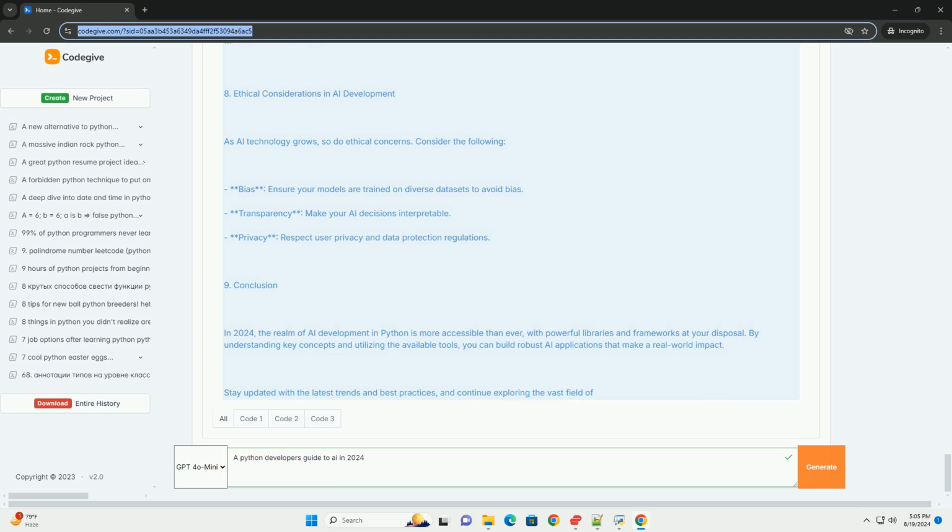7. Deploying your AI model. Deploying models can be done using frameworks like Flask for web apps or platforms like TensorFlow Serving. Here's a simple Flask example.